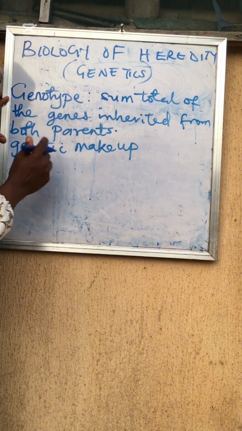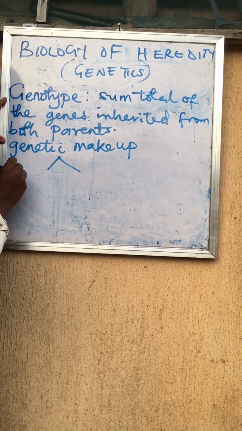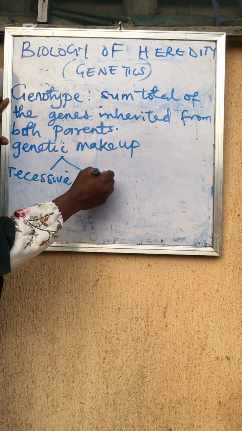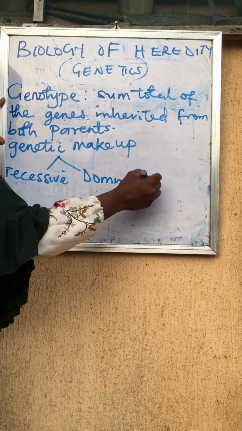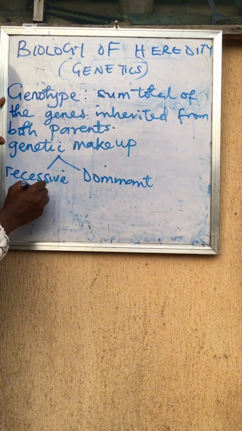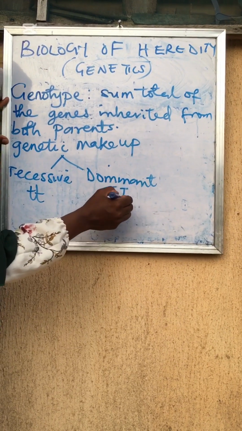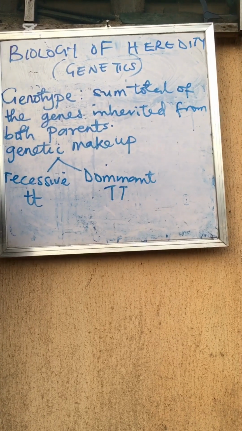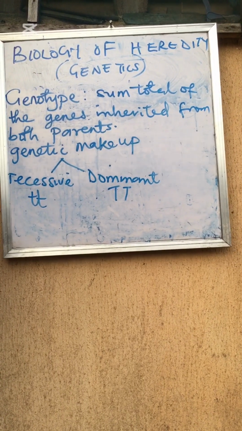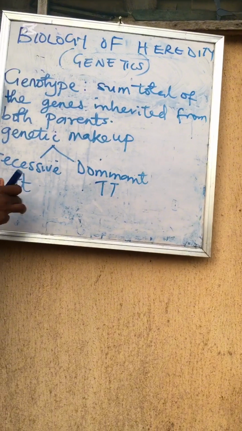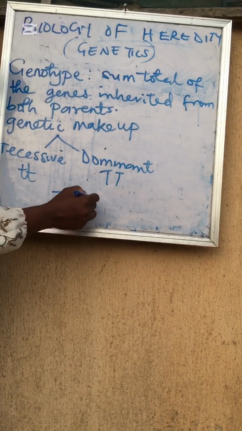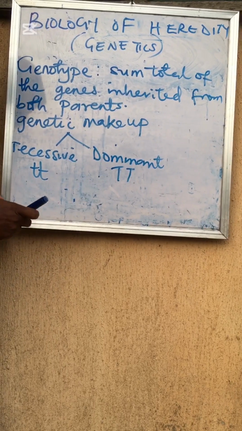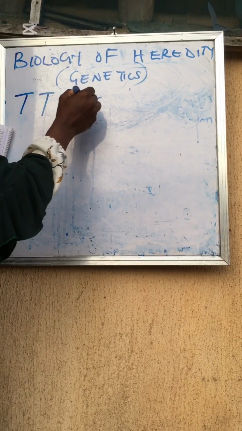It is under this particular topic, when we get to the genotype, that you'll see what we call homozygous and heterozygous. We have the recessive and the dominant genes. So, for example, the recessive is the small t, the dominant is the capital T. When we get to the crossing level, we are going to explain what all these are about. So now let's move.